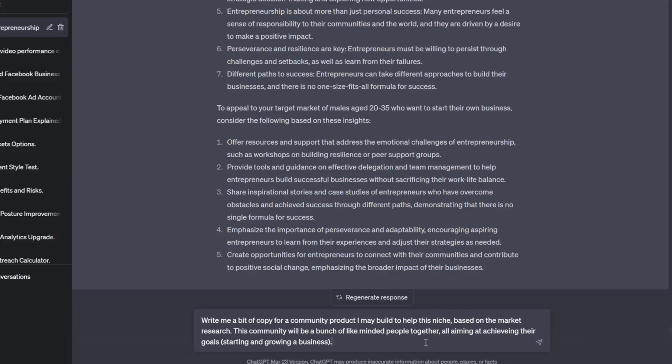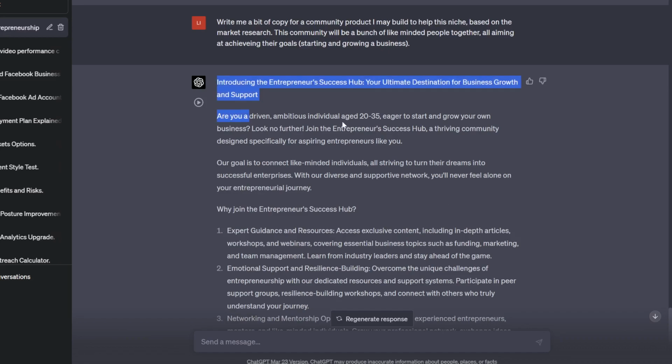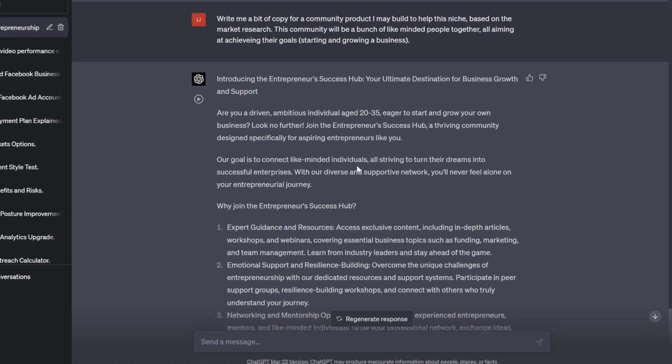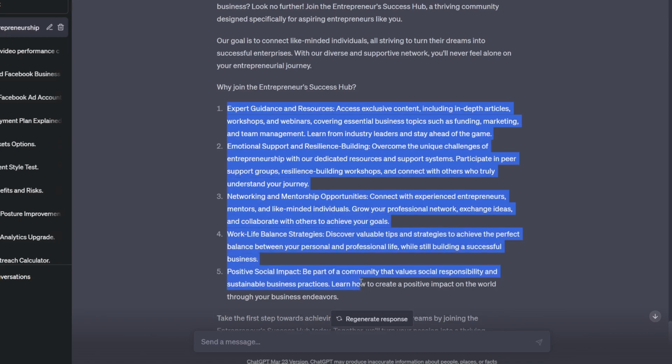So now what I'm going to do is get ChatGPT to write a little bit of copy based on all of this information that I've fed into it. So I've written, write me a bit of copy for a community product I may build to help this niche based on the market research. This community will be a bunch of like-minded people together, all aiming at achieving their goals, starting and growing a business. So we've got the start here. Are you driven, ambitious, age 20 to 35, eager to start and grow your business? Look no further. Join the Entrepreneurs Success Hub, a thriving community designed specifically for aspiring entrepreneurs like you.